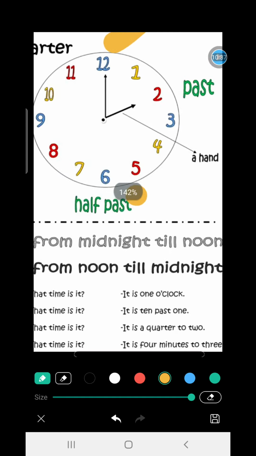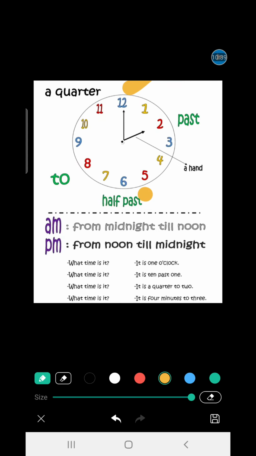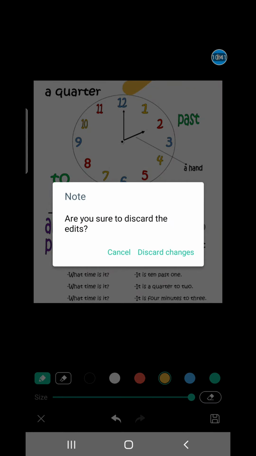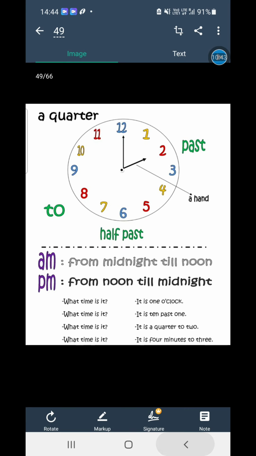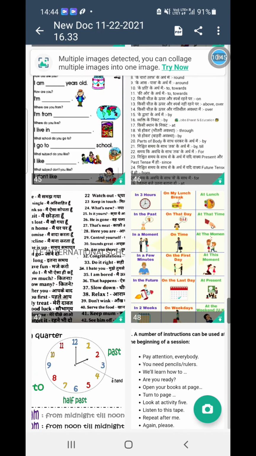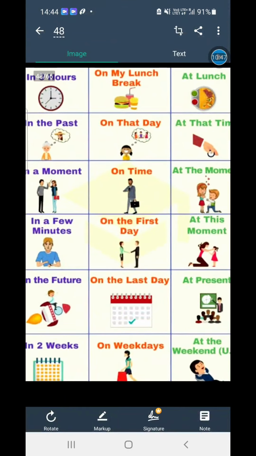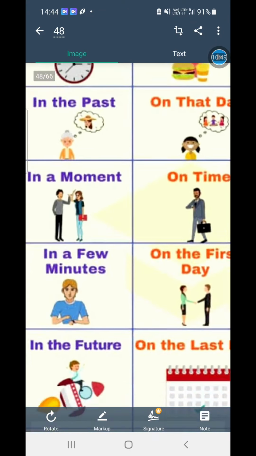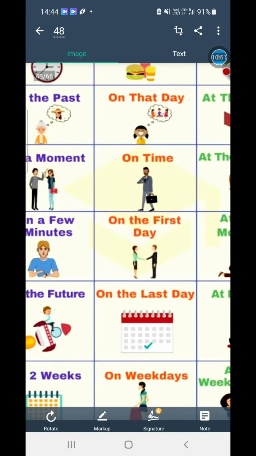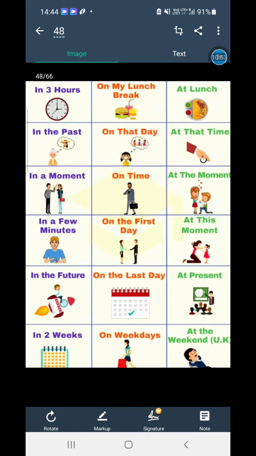We'll put the picture up, watch it many times, and it will become more clear here. I'm just showing you the exercise here. Look here. At lunch break. At lunch. In the past. On that day.